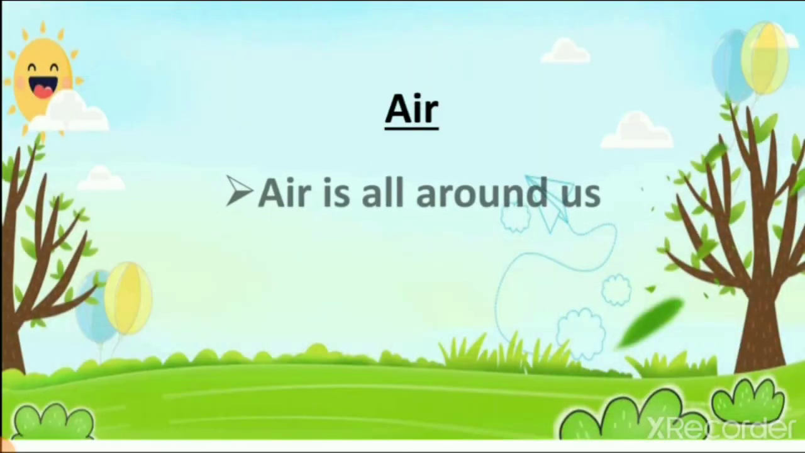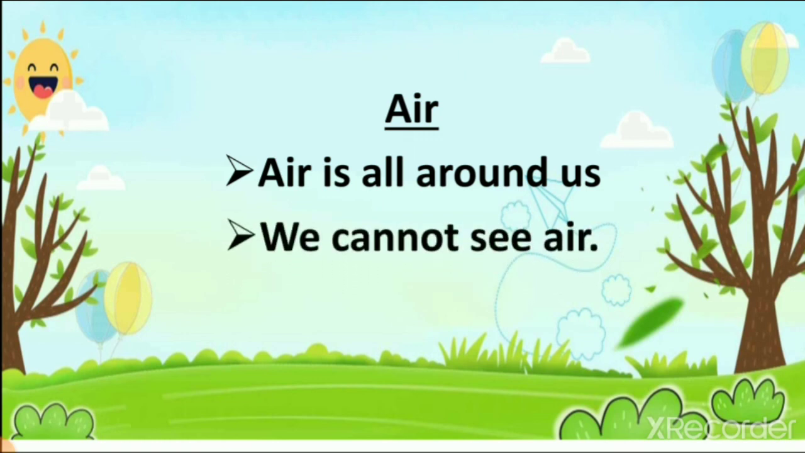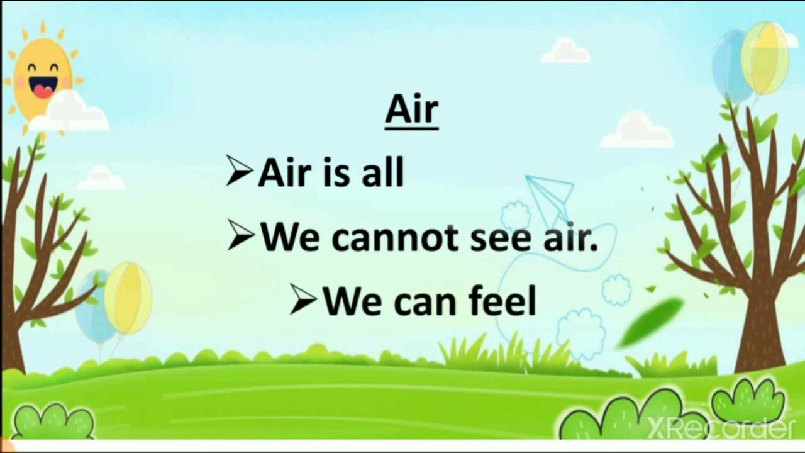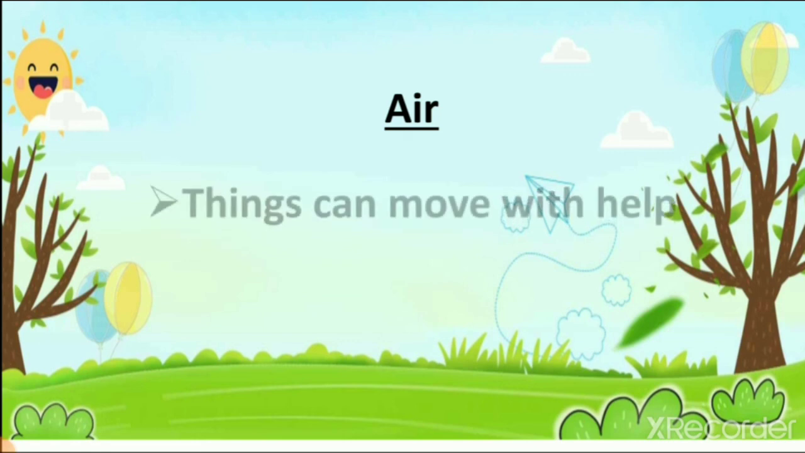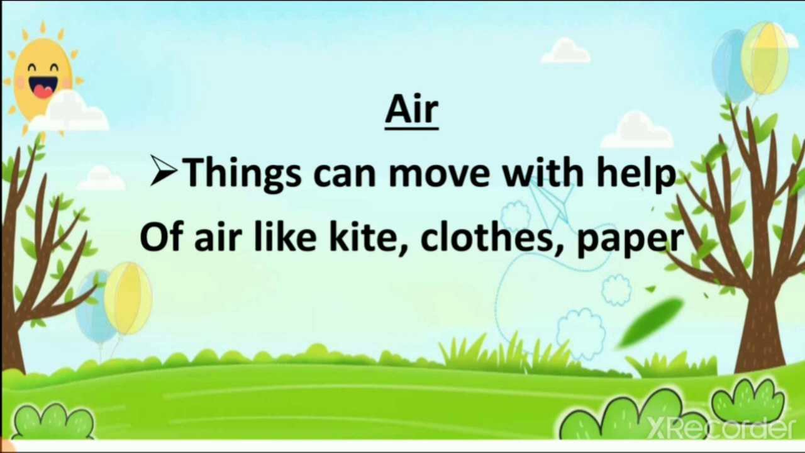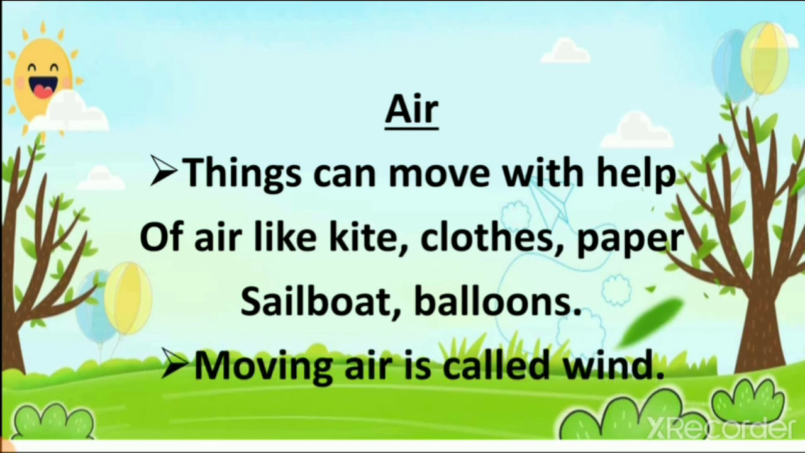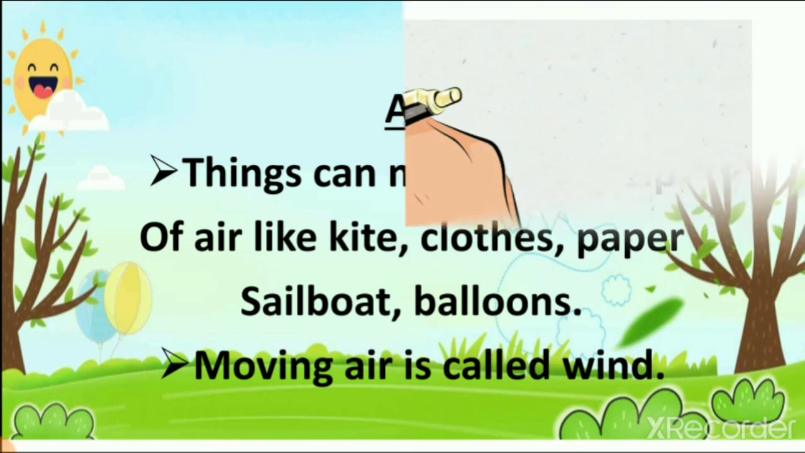So what did we learn about air today? We learned that air is all around us. We also learned that we take in air by breathing. We cannot see air, but when things move, we can feel the air, right? And we learned that things can move with the help of air, like a kite, clothes, paper, balloons, sailboat and many other things. And moving air is called wind. So all these things we learned today about air.